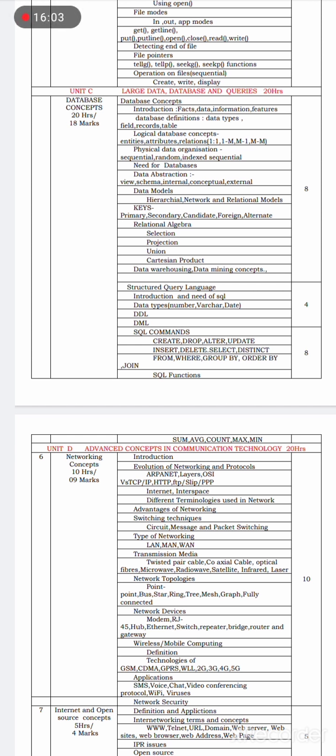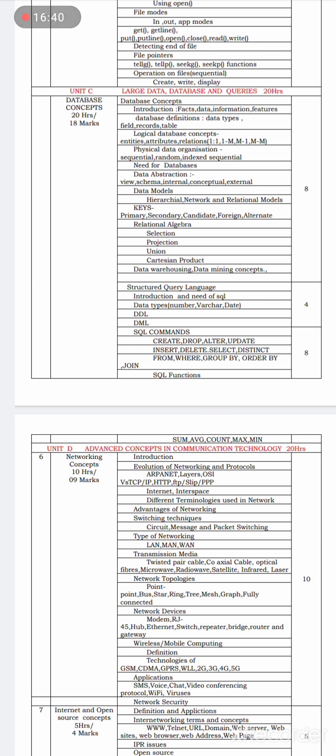Everything related to the database we are going to study in this chapter, Unit C, Database Concepts, the only chapter present in Unit C. In this we are going to study logical database concepts, entities, attributes, what is a relationship, physical data organization: sequential, random, indexed sequential. All these are the types of physical data organization.